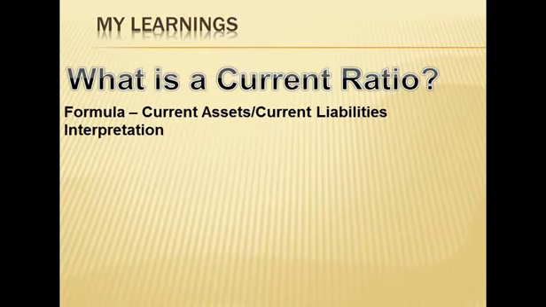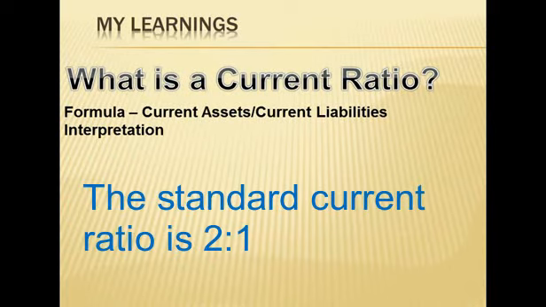How do we interpret the current ratio? The standard current ratio is 2:1. When we say current ratio is 2:1, it means that the current assets of the firm are twice that of the current liabilities. It means that if the current liabilities are rupees 100, then the current assets of the company are rupees 200. It means that the company has a very comfortable position of working capital.